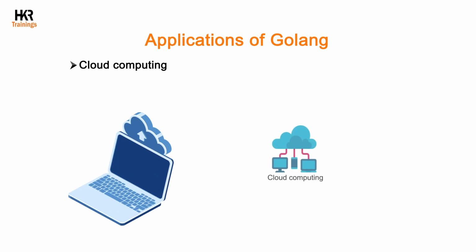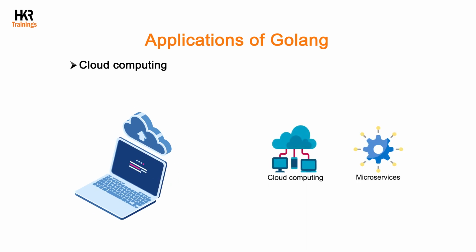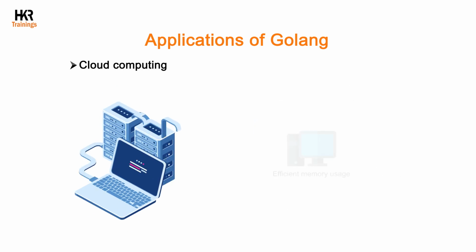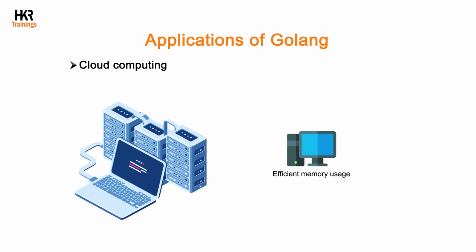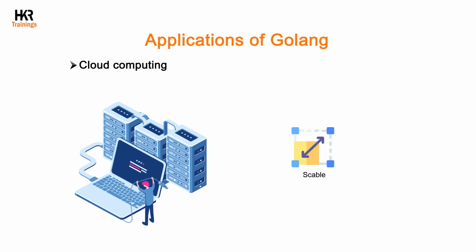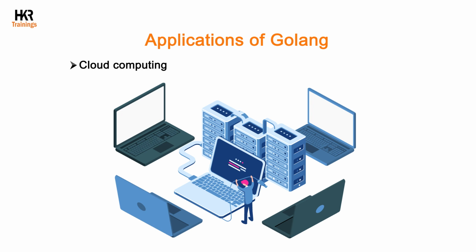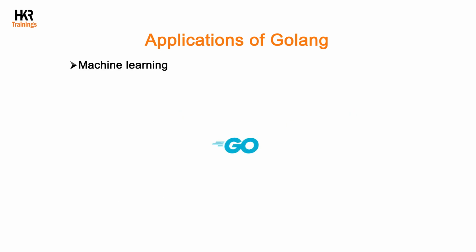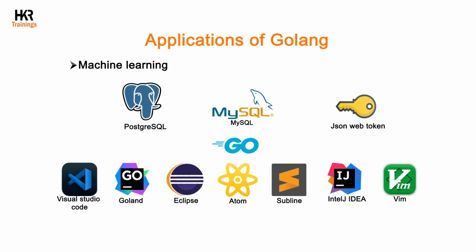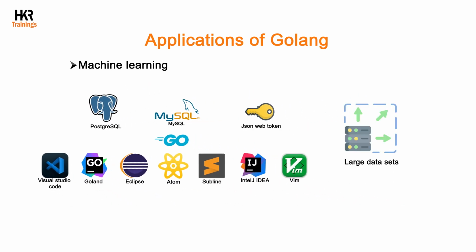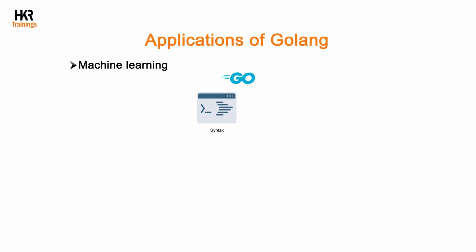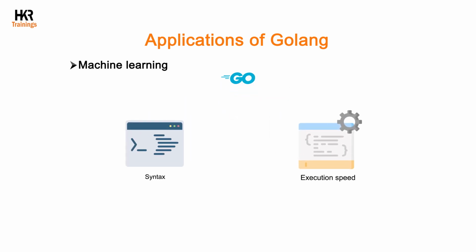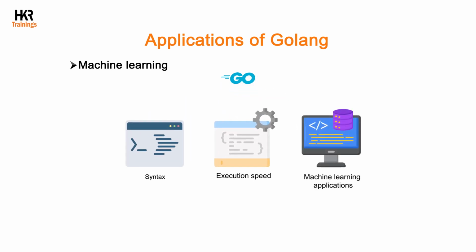Cloud computing. Golang is also used for cloud computing and building microservices. Built-in concurrency support and efficient memory usage of Golang make it appropriate for building scalable and distributed systems which can handle high traffic loads. Machine learning. Golang can be used for building models and tools which handle large data sets. Golang's simple syntax and execution speed make it an ideal choice for building some types of machine learning applications.